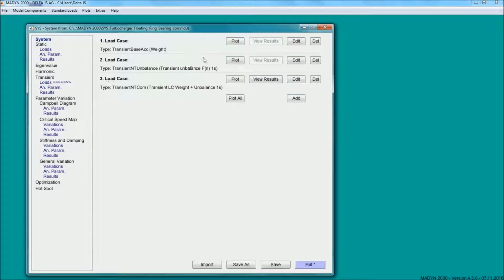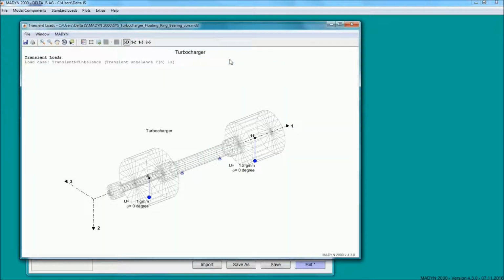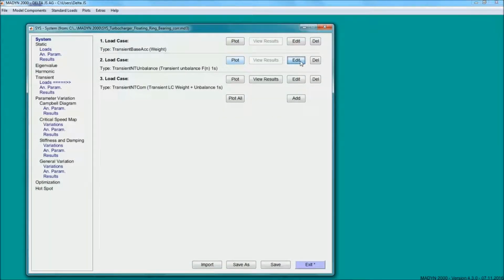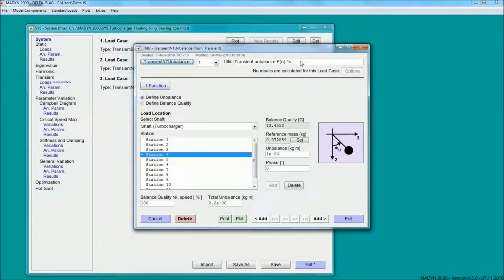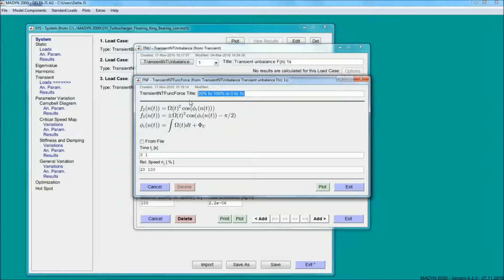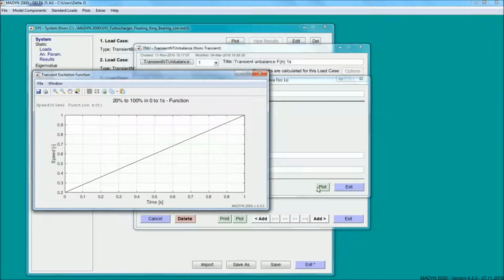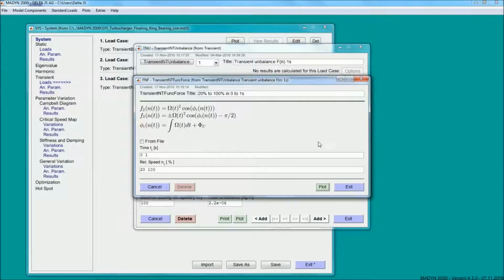First, a load case is defined. Here, a run-up with unbalance is simulated. This is the distribution of the unbalance in the rotor. And this is the run-up function. The rotor accelerates from 20% up to 100% of its nominal speed in 1 second.